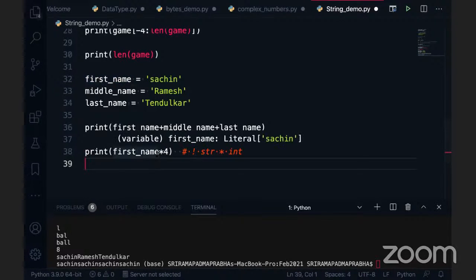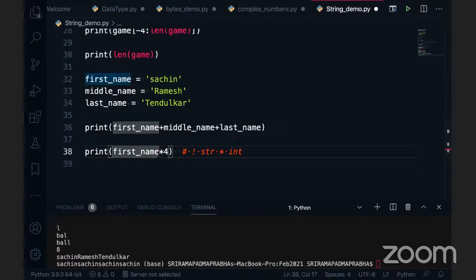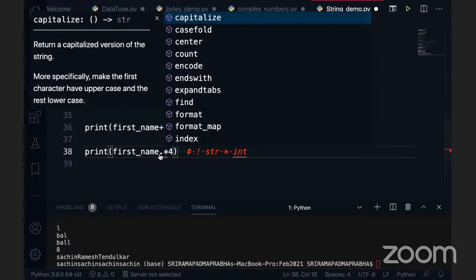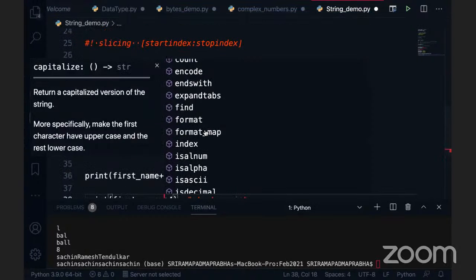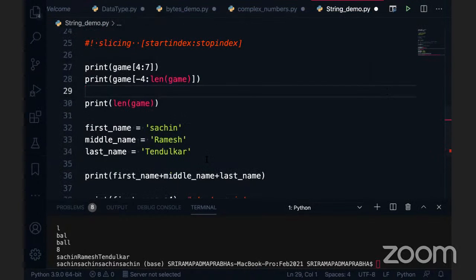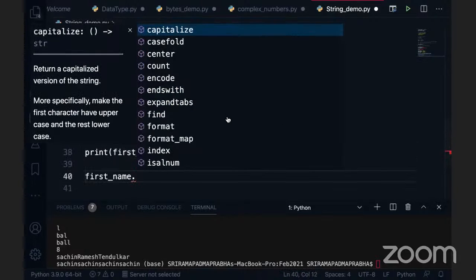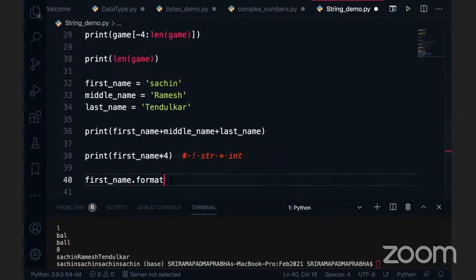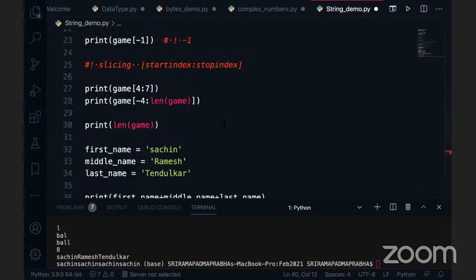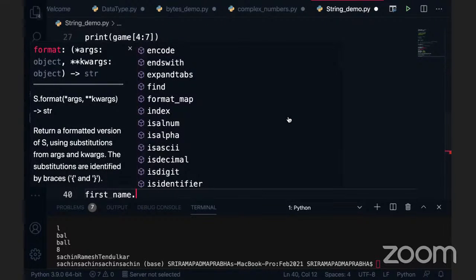But there is another way. If you consider, there are functions here in this string. We can use the string functions here. So you got it now. Directly it is not possible to apply it, but this is the first name, and there is a function on top of it. So you have to use the formatting function and you can work on it. I think the format function is the better choice.